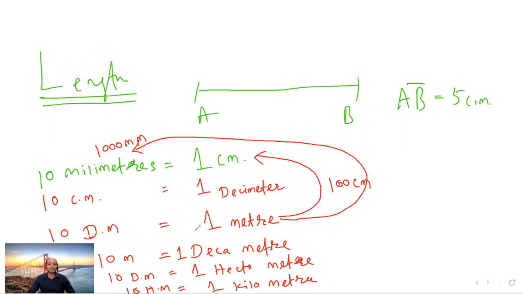Get the point? So this is all about the chart, but finally, if we want to remember, the very important thing is that, let us discuss one more thing. 1 meter is equal to 100 centimeter, right? And 1 kilometer is equal to 1000 meters. This is what you must remember for your convenience, right?